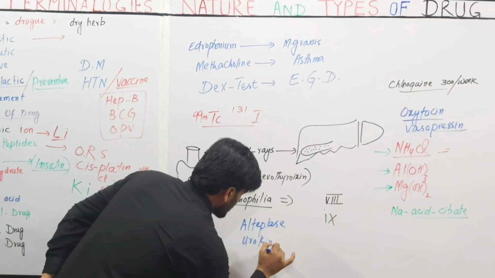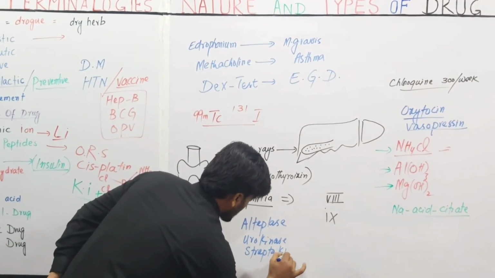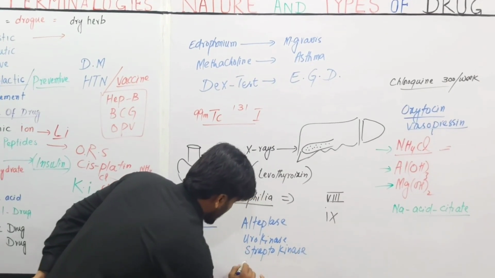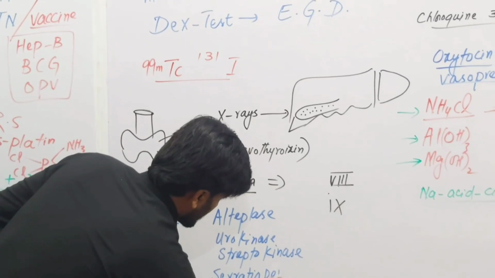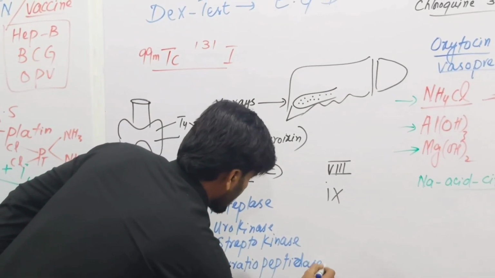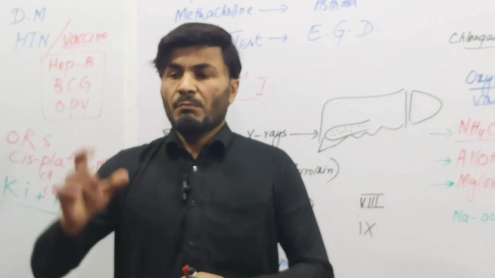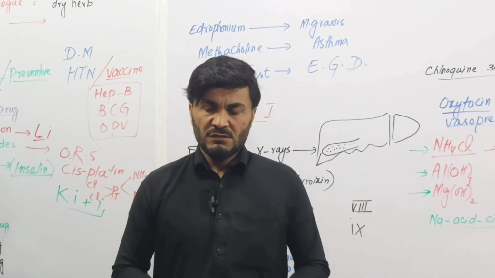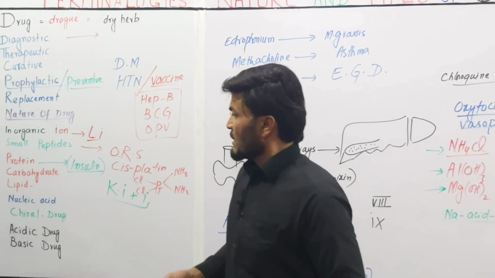urokinase, streptokinase, and also serratiopeptidase. These are enzymes by nature, they are proteins, and when the drug is biotechnologically synthesized, then this pharmaceutical is called biopharmaceuticals.